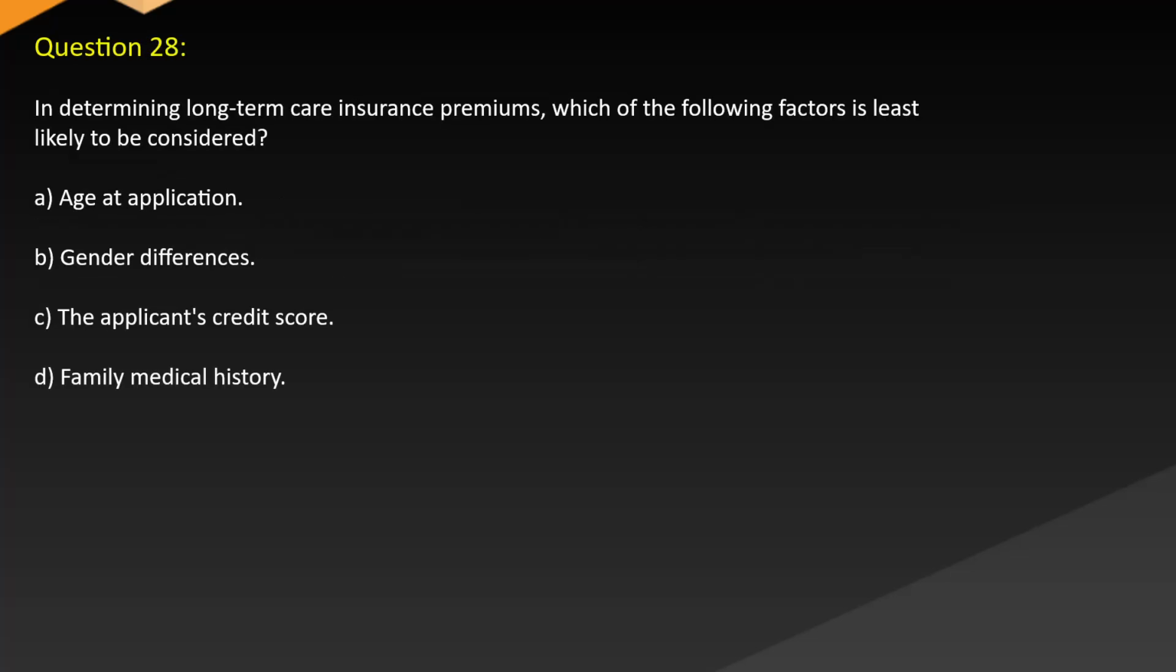Question 28. In determining long-term care insurance premiums, which of the following factors is least likely to be considered? A. Age at application. B. Gender differences. C. The applicant's credit score. D. Family medical history.